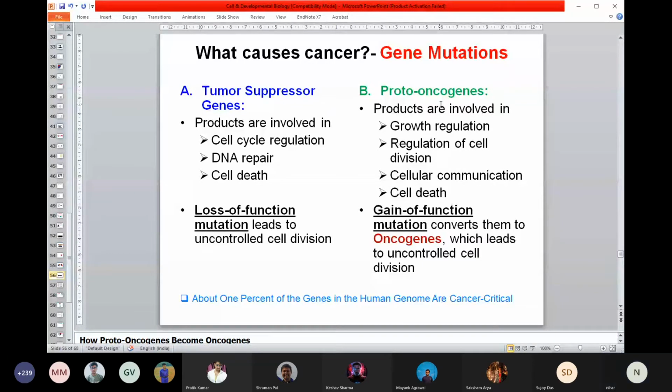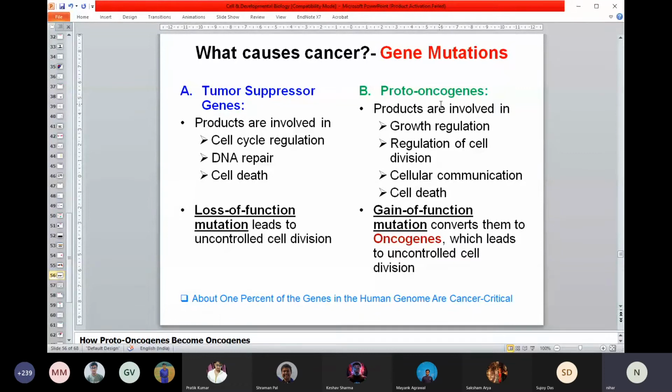Tumor. So there are two ways you can think. There are a group of genes that normally slow down cell division. They are called tumor suppressor genes, and by default, a mutation will lead to loss of function of those genes, because once there is a mutation, those genes will not be able to function properly. In that case, the cell cycle will go rapidly.